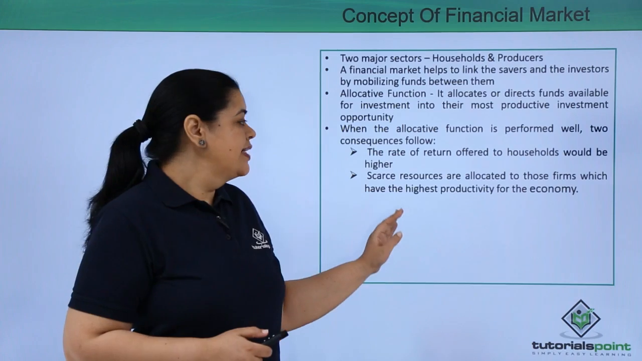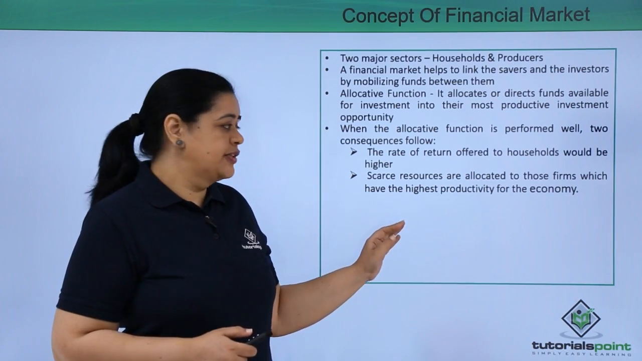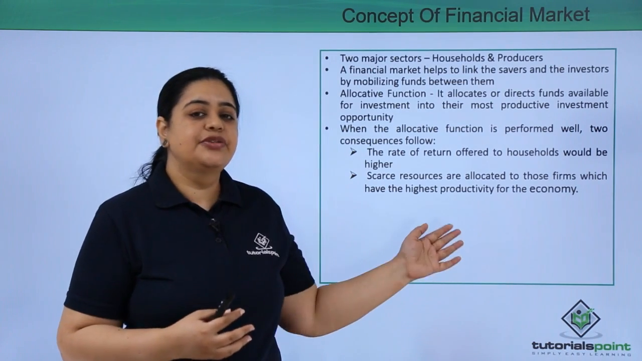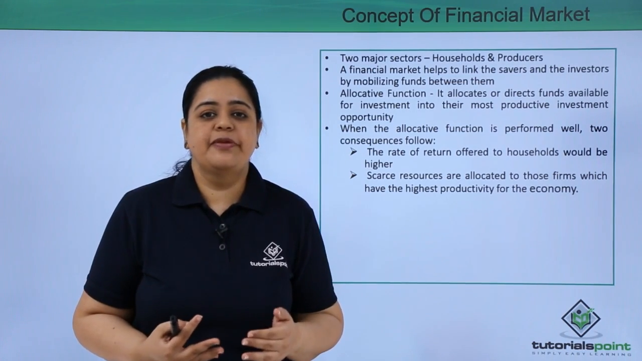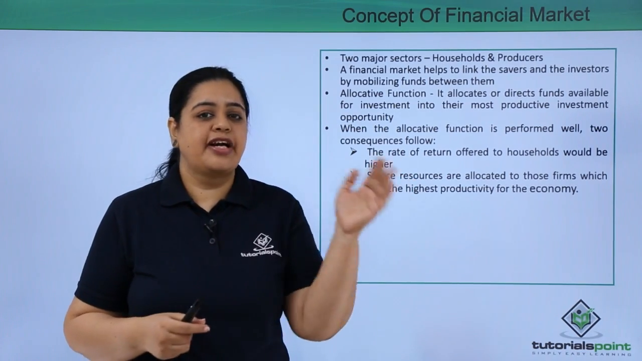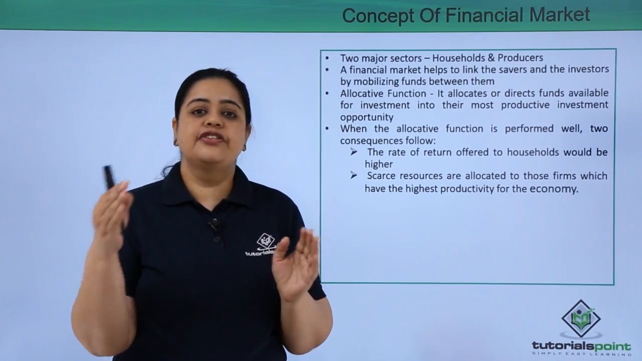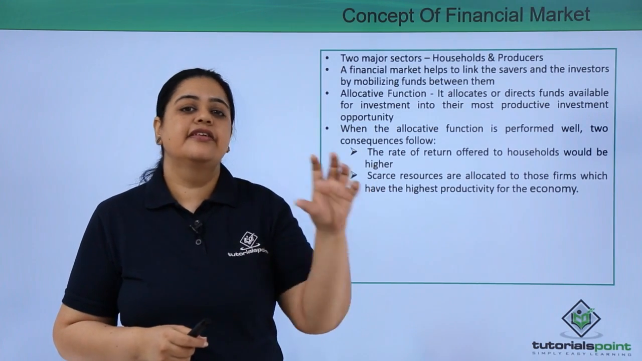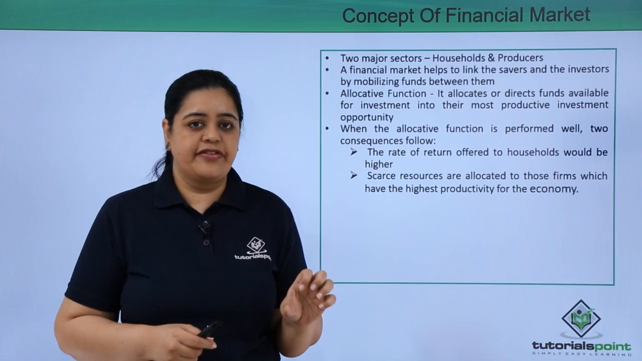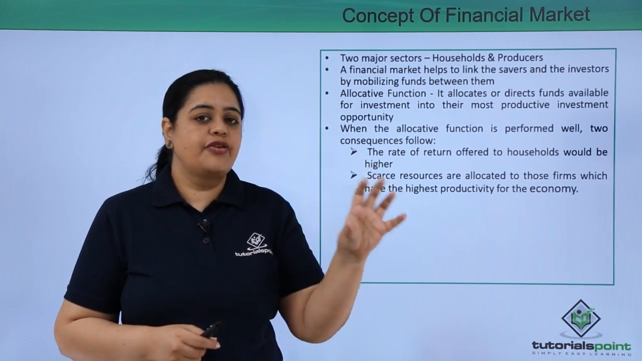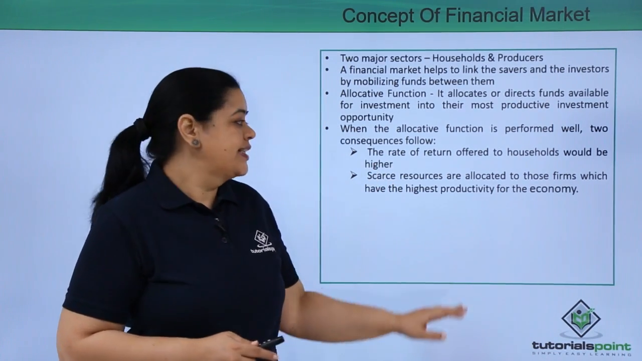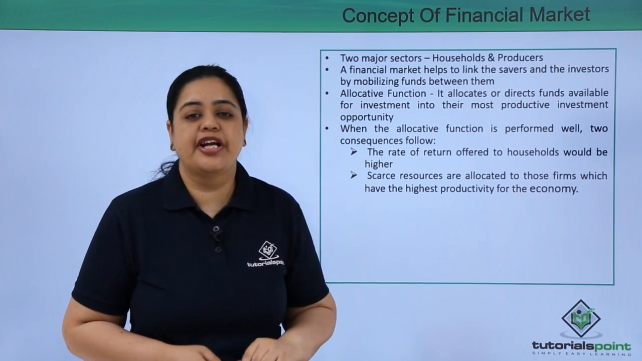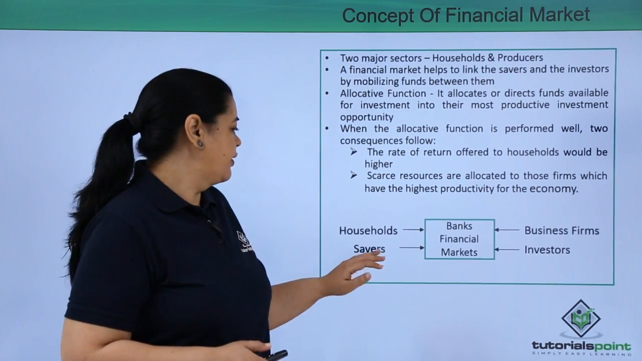The other thing is that scarce resources are allocated to those firms which have the highest productivity in the economy. As I just told you, because the allocative function is being followed and the forces of demand and supply are both there in the market, the good companies attract more savers, people who want to invest money, and that is the reason the money goes to the business which has the highest productivity for the economy.